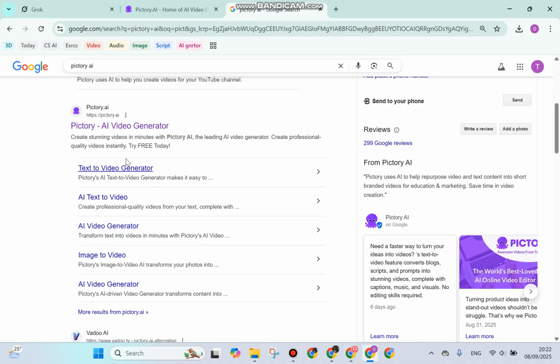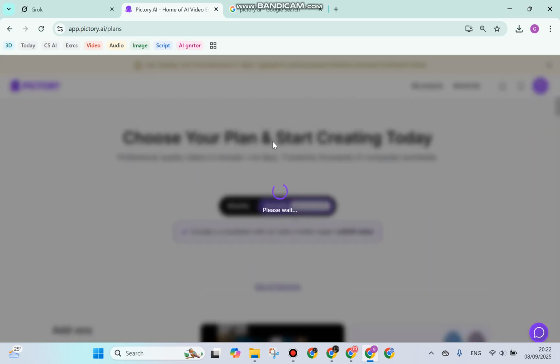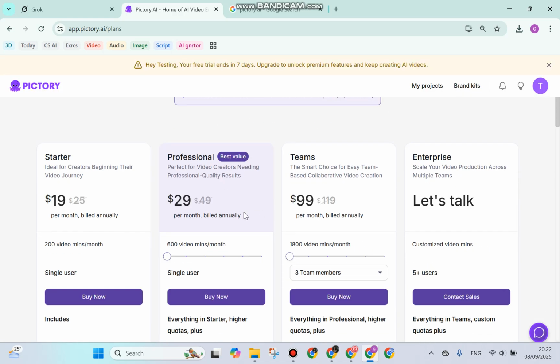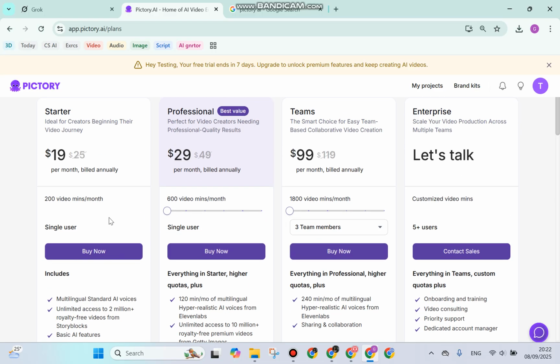After that you can simply open it and log in first with your email, and this is the look of the home page. For new users, don't worry, because they will give you 14 days of free trial. If you are interested in upgrading to the pro version, you can simply click upgrade, and you can see the several offers or packages they offer. If you are interested, you can continue to buy their package and do the payment.